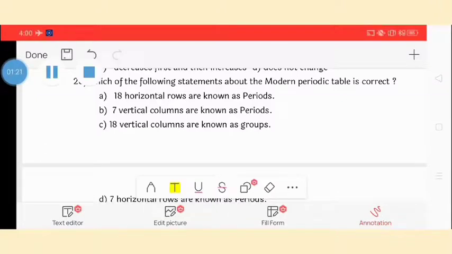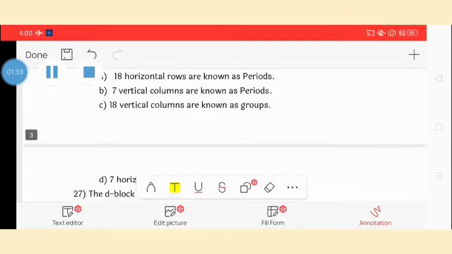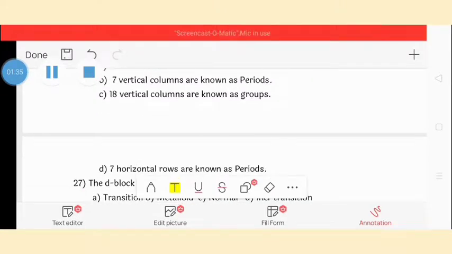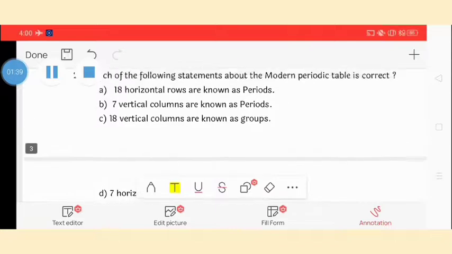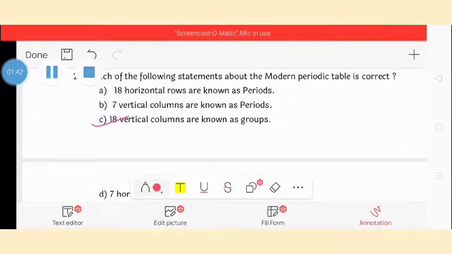Which of the following statements about the modern periodic table is correct? 18 horizontal rows are known as period. 7 vertical columns are known as period. 18 vertical columns are known as group. 7 horizontal rows are known as period. So the correct answer is option C. 18 vertical columns are known as group.